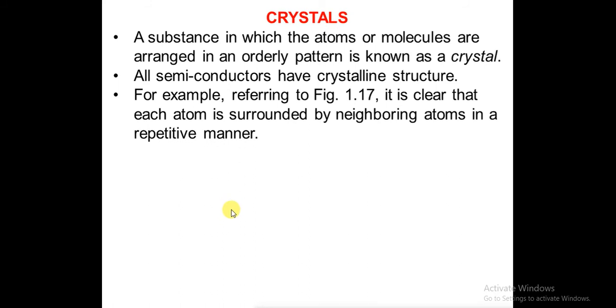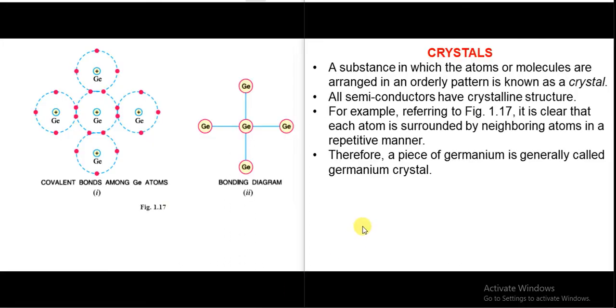We will see again one diagram where each atom of a semiconductor is surrounded by neighboring atoms in a repetitive manner. So in this diagram, each atom is surrounded by the neighboring atoms.